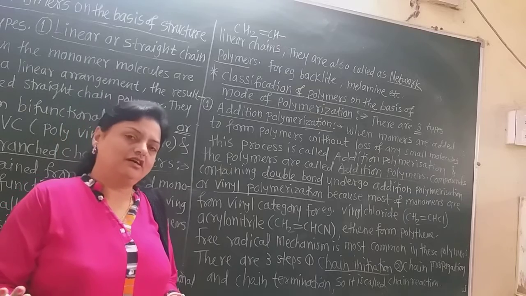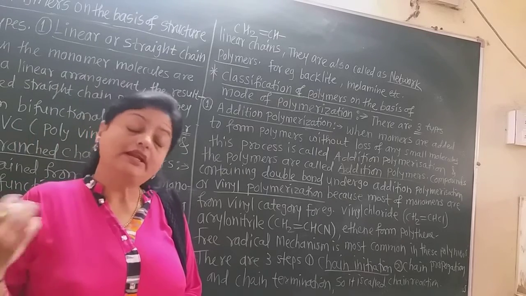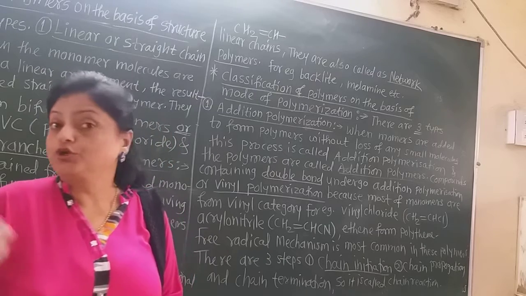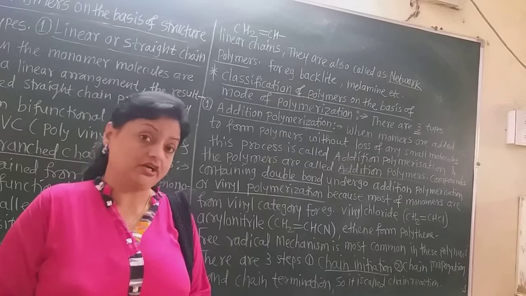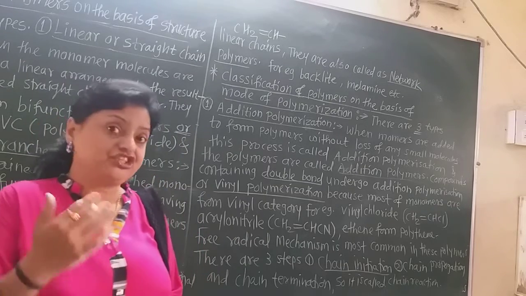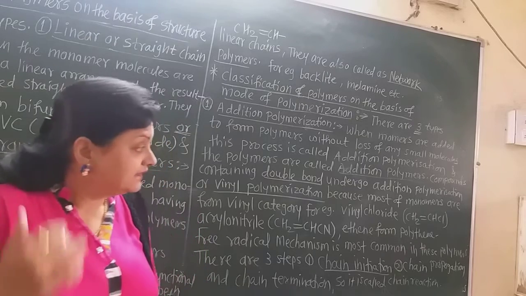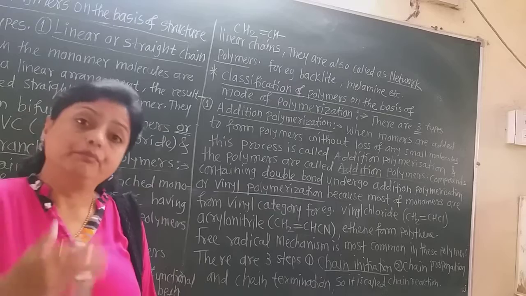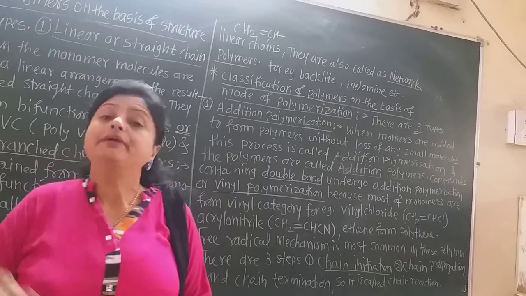Now in organic chemistry, in chlorination, we already learned about halogenation. Halogenation means a free radical mechanism, which we already learned in the 11th standard. Chain initiation means the chain starts with the formation of a free radical first. Then in chain propagation, free radicals join to each other and form a larger free radical.